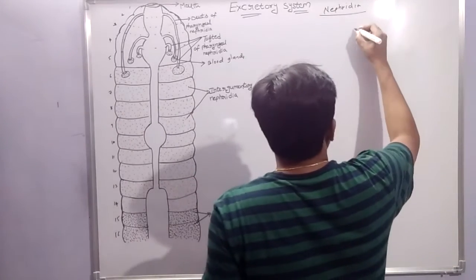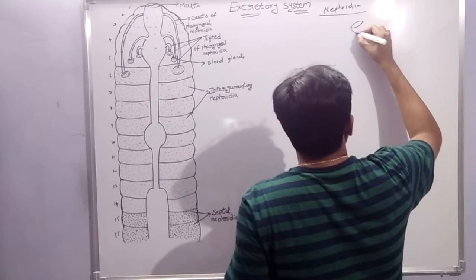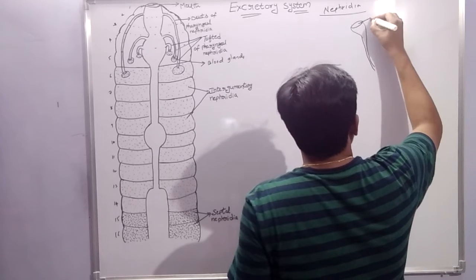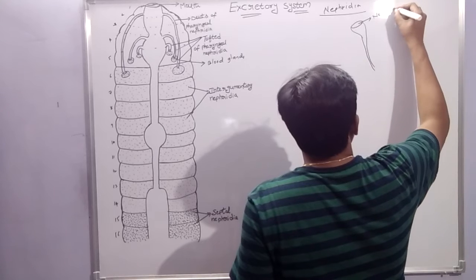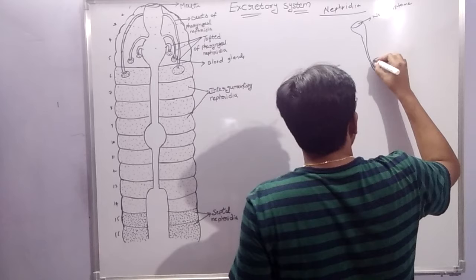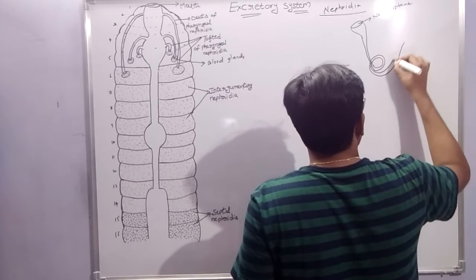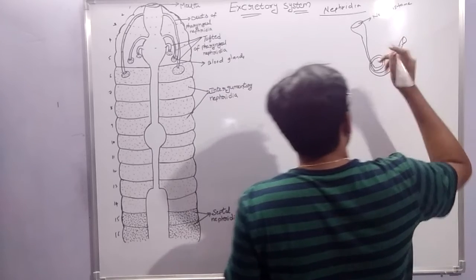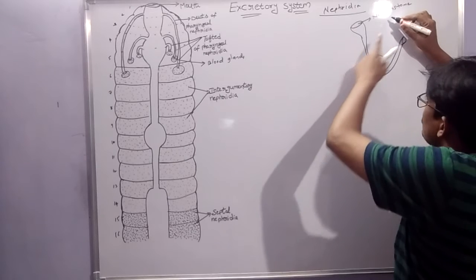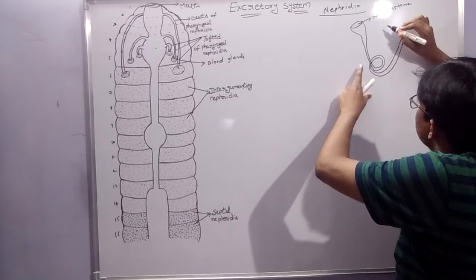Next one, the nephridium. It starts with a funnel-shaped structure, the nephrostome. This nephrostome is a coiled, tubular-like structure.